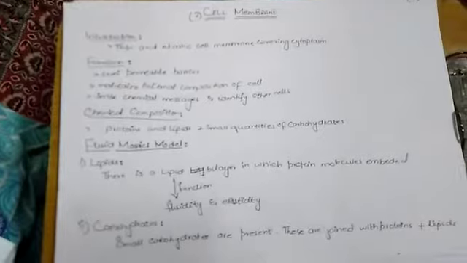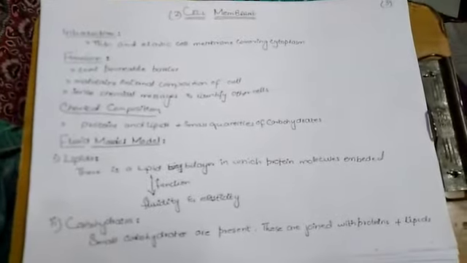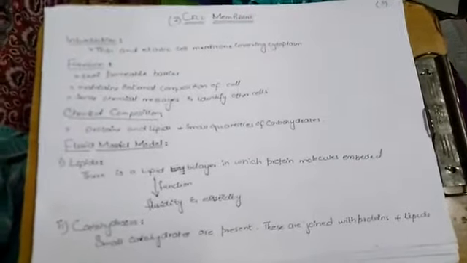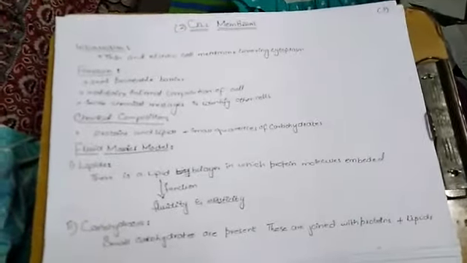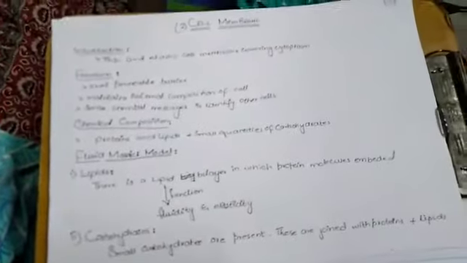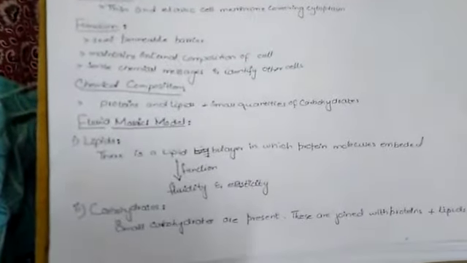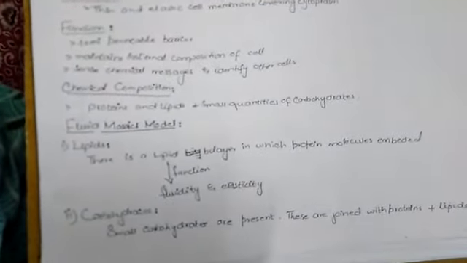Then we have cell membrane. All prokaryotic and eukaryotic cells have a thin and elastic, meaning flexible, cell membrane covering the cytoplasm. We have some functions of cell membrane. What are those functions?